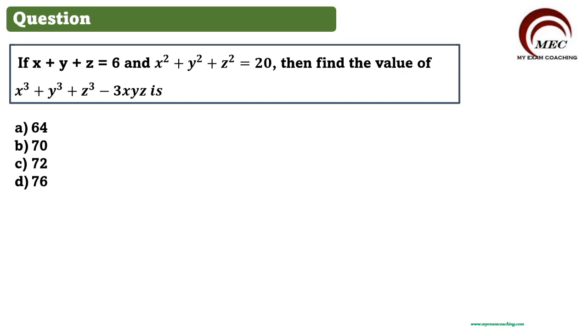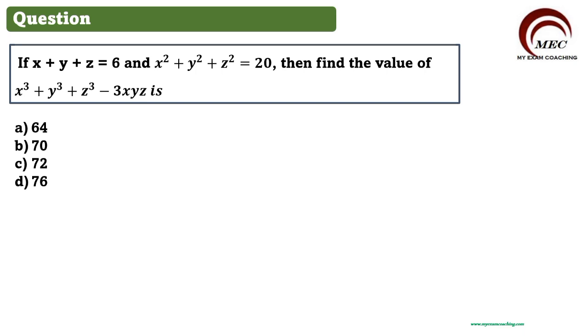Let us go to the first question. The first question is here. If x plus y plus z is equal to 6 and x square plus y square plus z square is equal to 20, then find the value of x cube plus y cube plus z cube minus 3xyz. Four options are also given to you.